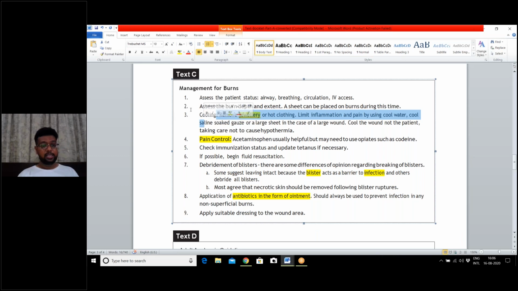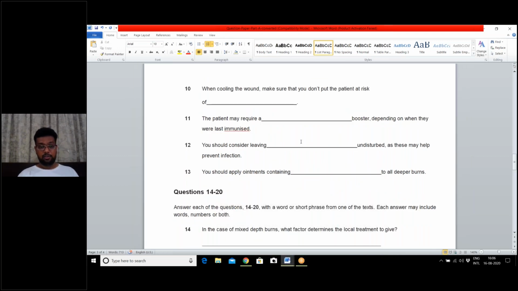Cooling. Here, cooling is here. Please see, I am underlining it. So my answer is here. Cool the wound, not the patient, taking care not to cause hypothermia. The answer is hypothermia. Patient is at risk of hypothermia.